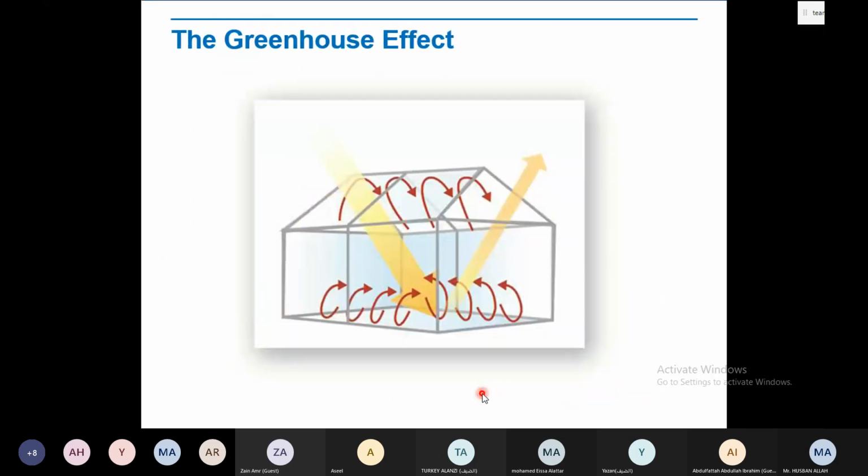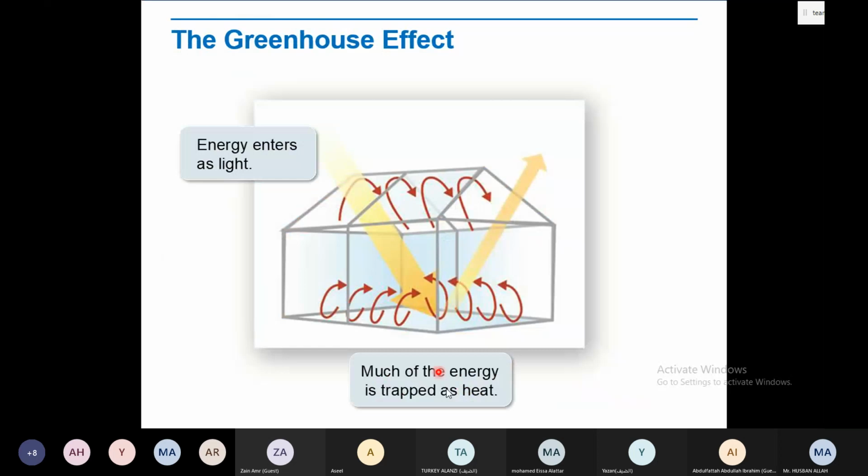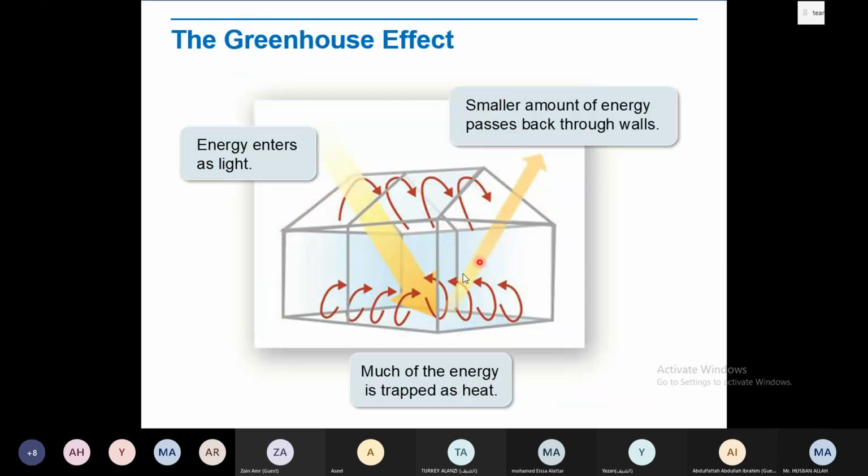The greenhouse effect we have already studied before. Energy enters the greenhouse as light. Much of the energy is trapped as heat, and a smaller amount of the energy passes back through the wall. So most of the energy will remain inside the greenhouse, and we call this the greenhouse effect. Clear?